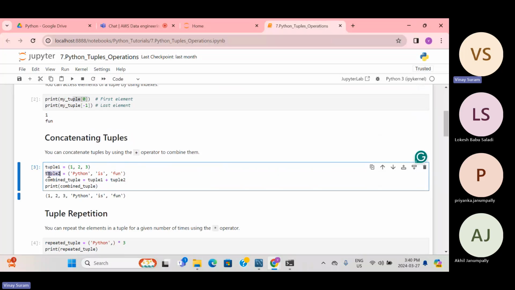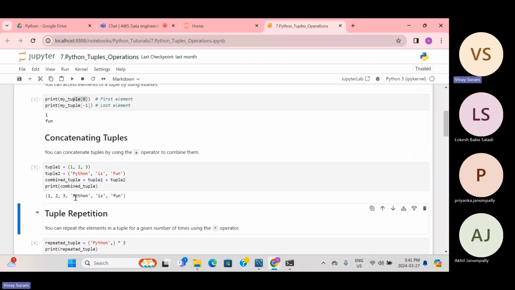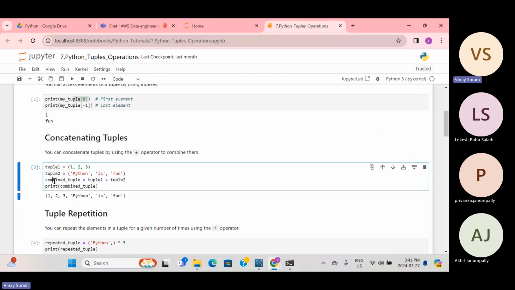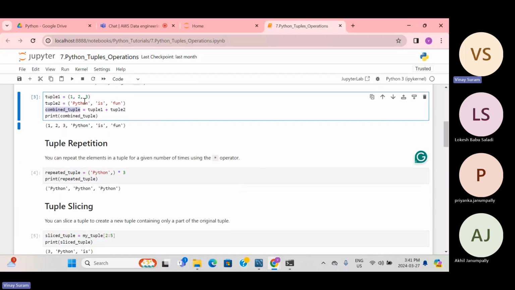Then we have tuple1 and tuple2, and we're just joining them with the plus operator. That is what concatenation is. And again, you might think: you said tuple is immutable, so why can we do this? We can do this because we are creating one more tuple using these tuples. We are not modifying the existing tuple1 and tuple2, and that is what immutable means. You can see 1, 2, 3, "Python is fun" in a single tuple, which is the combined tuple, the name we have given.